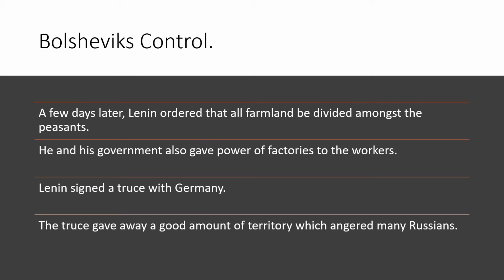A few days later, Lenin is going to order that all farmland be divided amongst the peasants. He and his government are also going to give power of the factories to the workers. And Lenin, like we said, pulling the troops out of World War I, is going to sign a separate truce with Germany, and the truce will give away a good amount of territory, which angered many Russians toward the Germans, but at this point, Lenin has pulled the troops out of World War I.